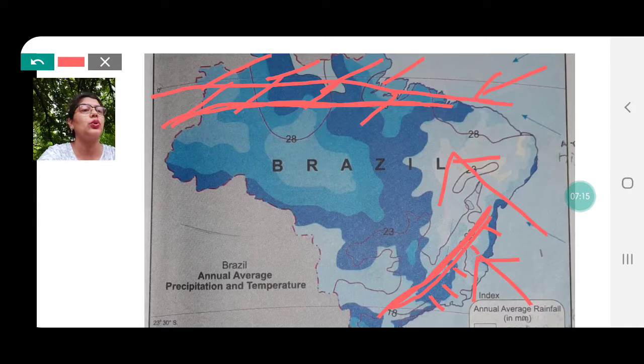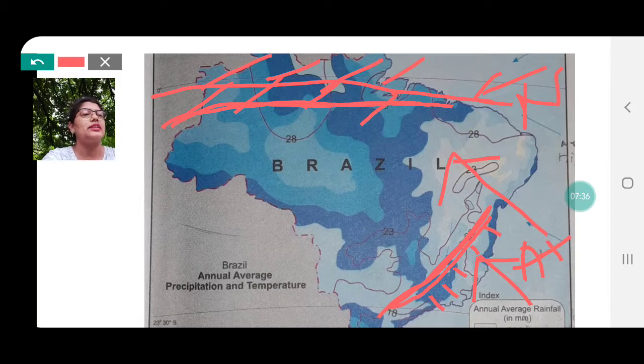Next question is, correlate these winds and rainfall. What is the relation between these winds and rainfall? The winds are blowing over the Atlantic Ocean, South Atlantic as well as North Atlantic Ocean. And as they blow over the ocean, they carry a lot of moisture and they give rainfall to Brazil.